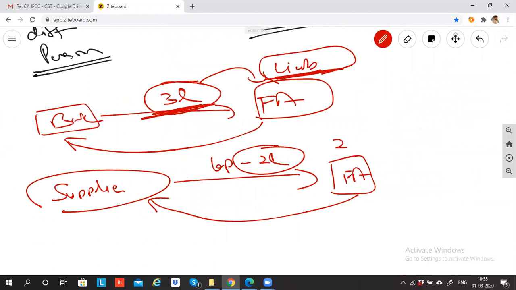So when you record this 2 lakh rupees as purchase, along with purchase it should also be recorded under liability, because when you record under liability, it will give you the remembrance that, oh yes, I need to pay him 2 lakh rupees. Anything which you record under liability will keep on reminding you: see, you need to pay, wake up, you need to pay, come on, you need to pay. So that is the importance and significance of liability.